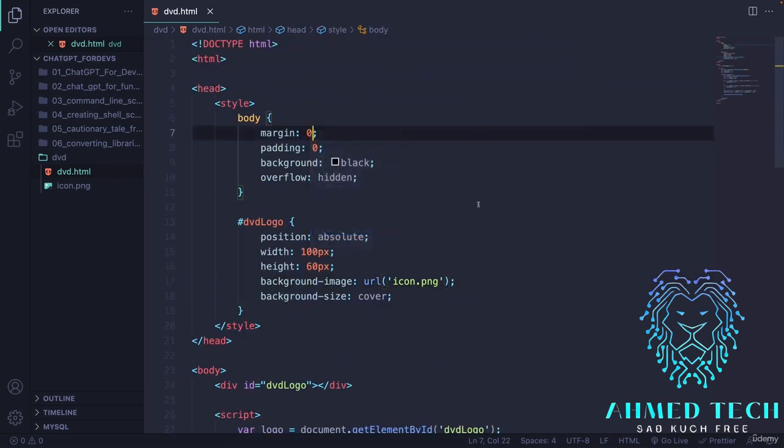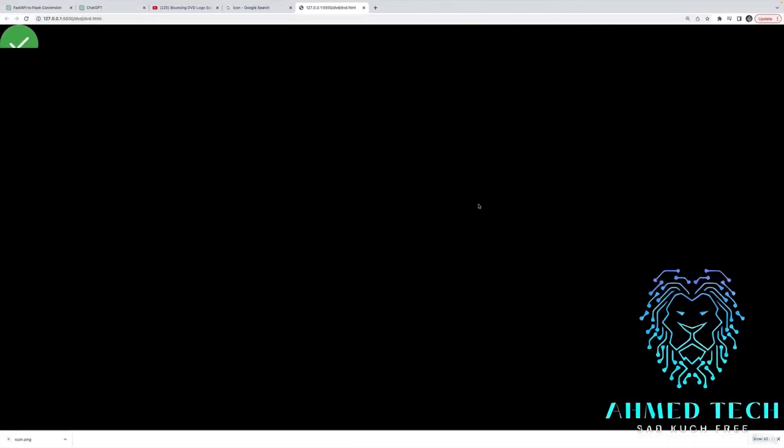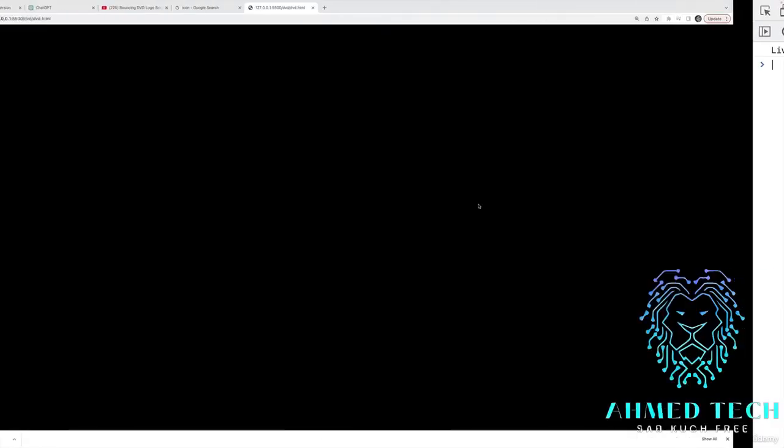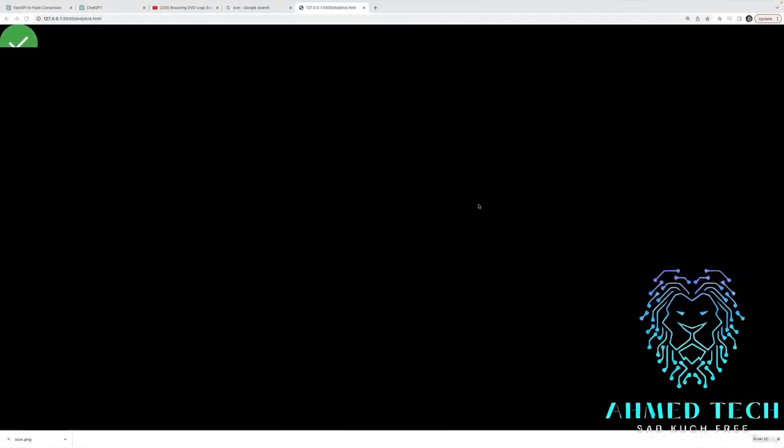I'll go ahead and open it up in the browser. Not quite. Okay. Are we getting errors? No. So what's going on here? It is bouncing a little bit. Maybe I need it to be more detailed in how I wanted it to bounce.